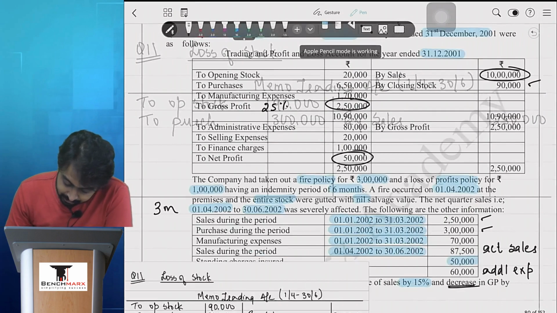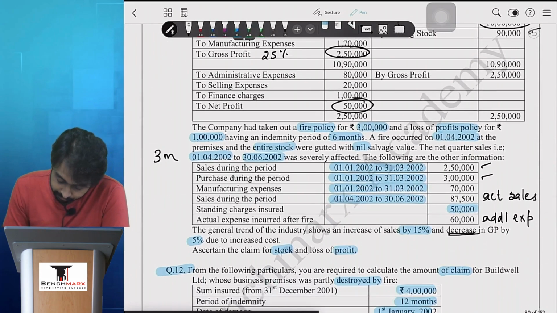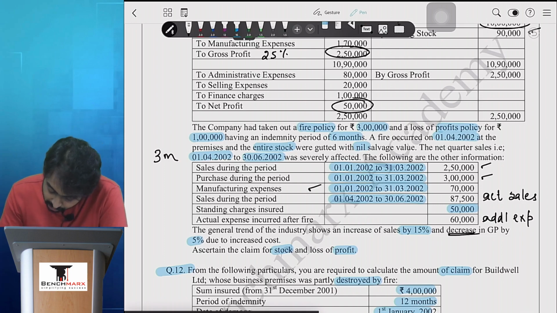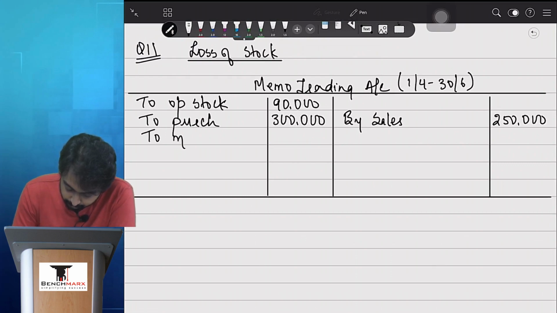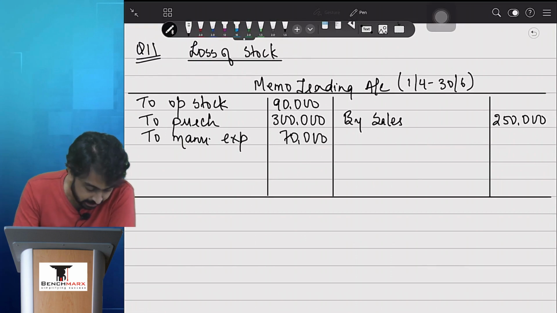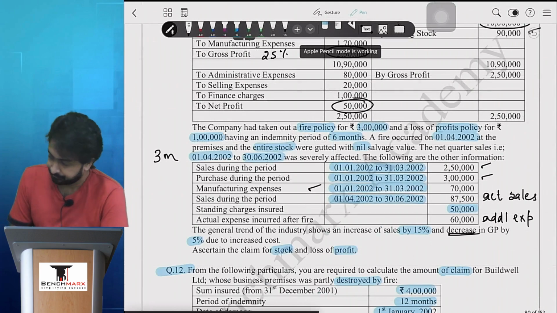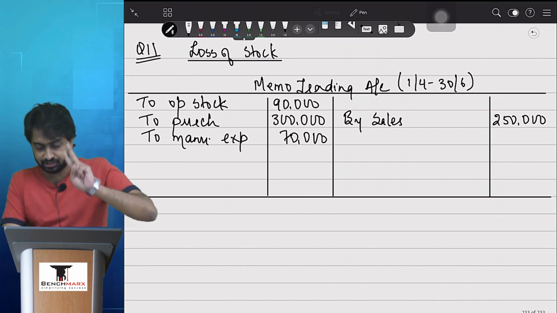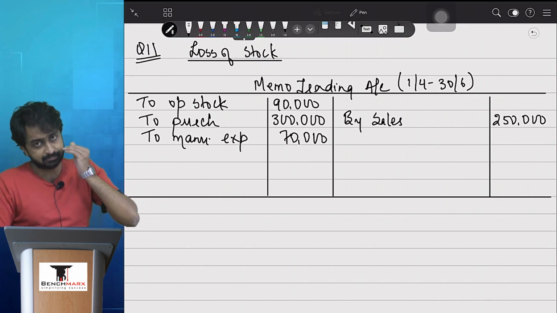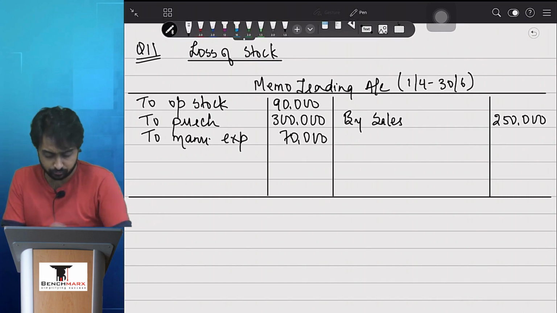Any other expenses which are a part of trading account? Can I say manufacturing expenses? 1st Jan to 31st March. So we have manufacturing expenses appears to be 70,000. Then the only thing left is 2 things are left, GP and closing stock. And since my job is to find the closing stock, I'll have to find the GP.